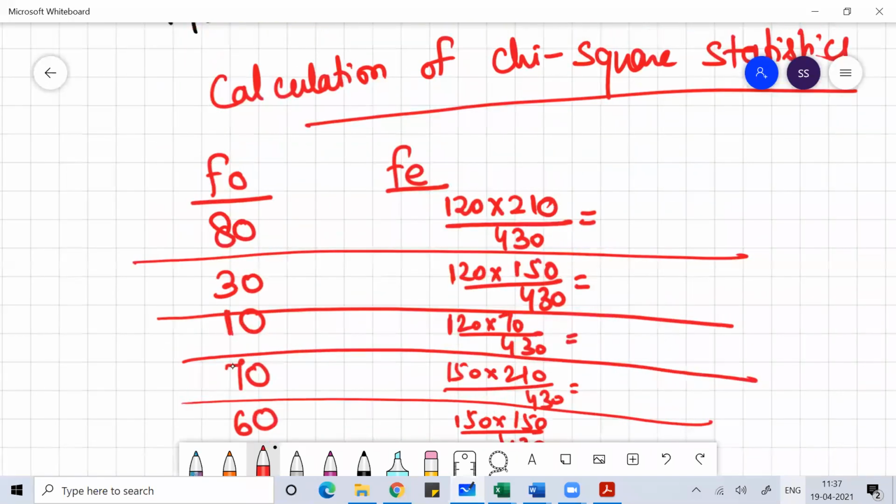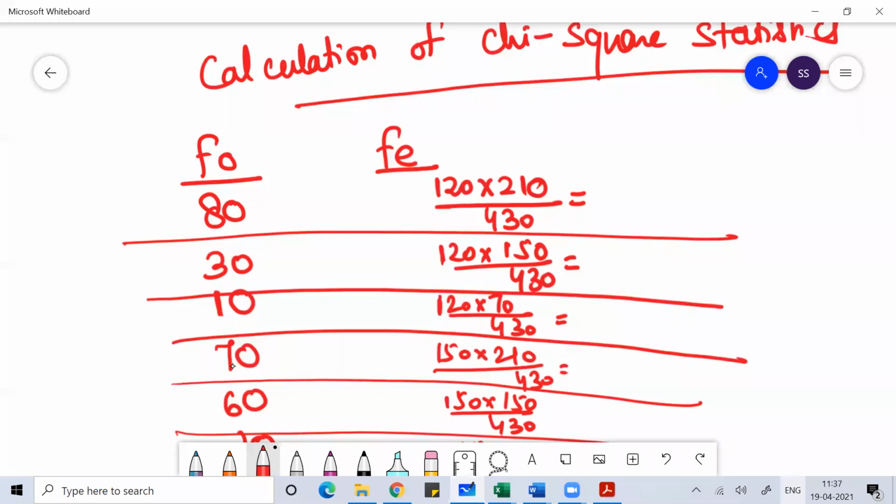Anyone, any doubt? This is my expected frequency.